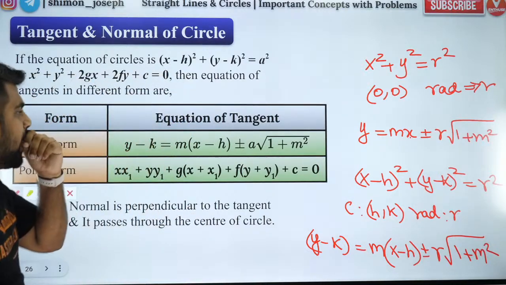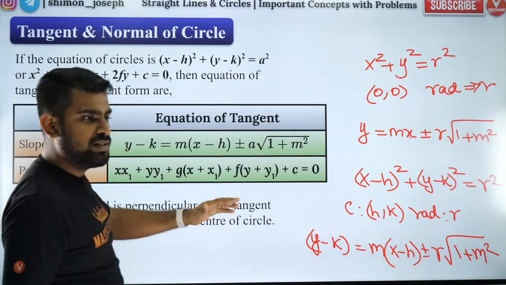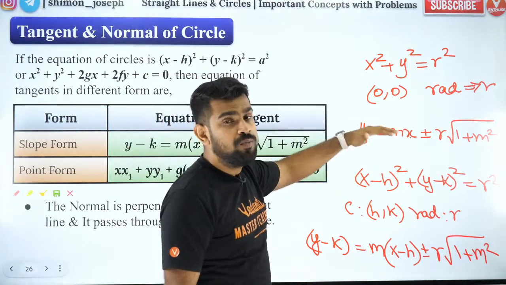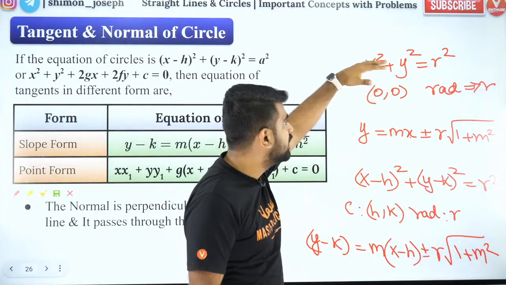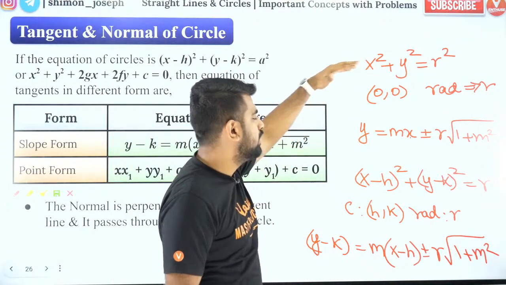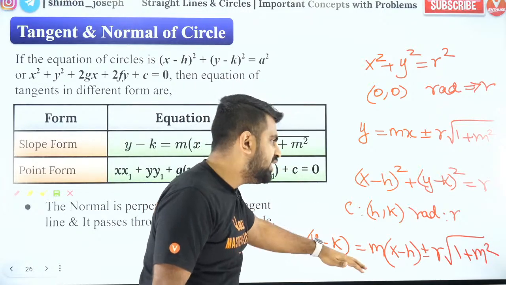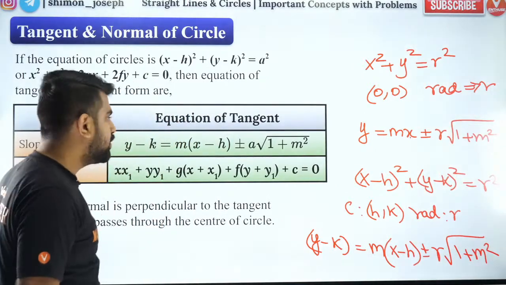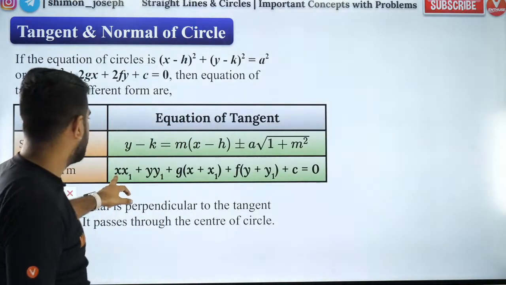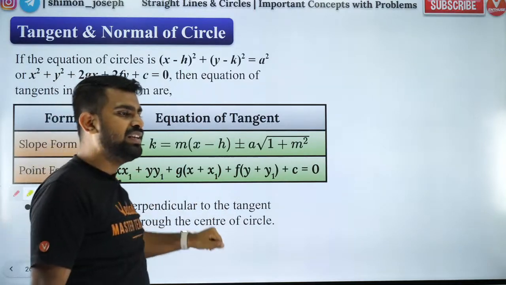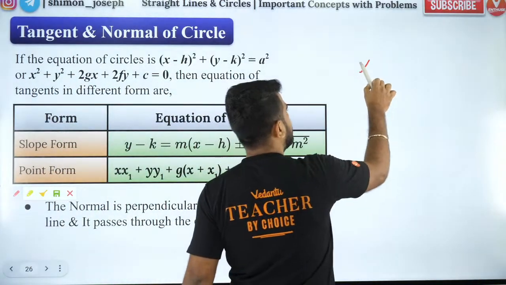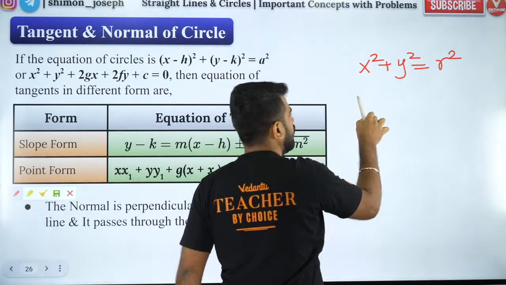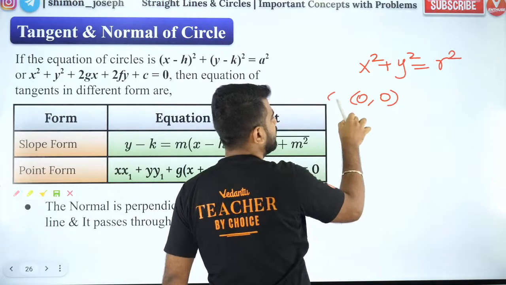So this is the slope form. Guys, what I gave you is the slope form of the tangent equation for a standard circle centered at the origin, and the slope form of the tangent equation for a standard circle with center at h, k. Got it? So now let's proceed to the next form. The next form is Cartesian form. So I'll teach you how to write the Cartesian form. Let's say you have a standard circle whose center is at the origin, because this is always easy to understand. That's why I start from here.